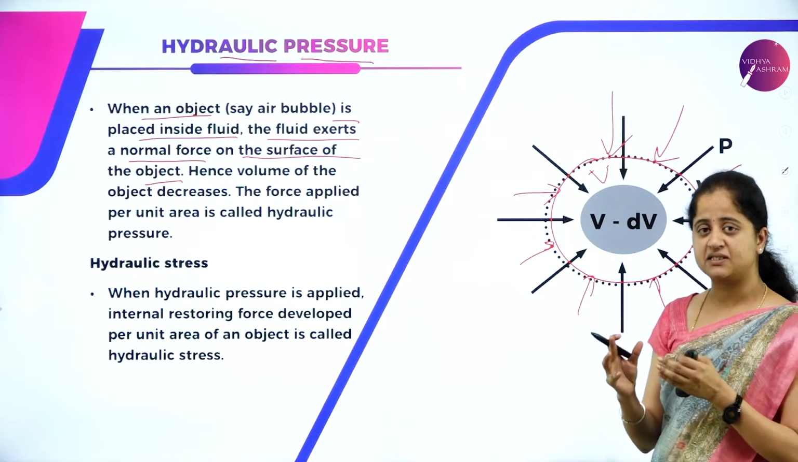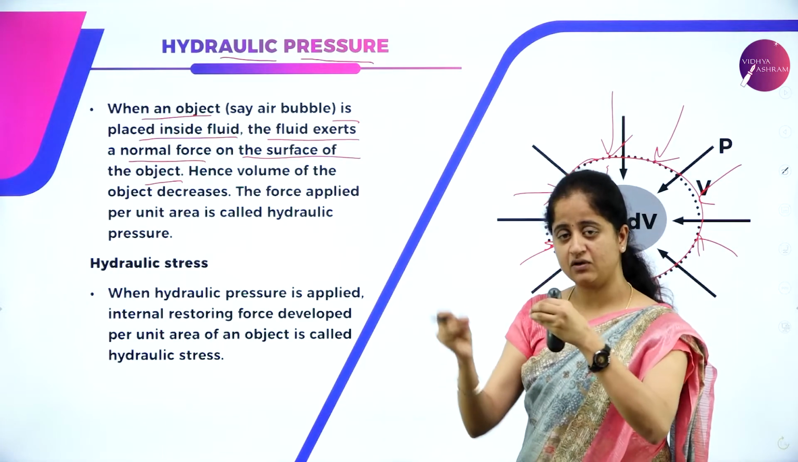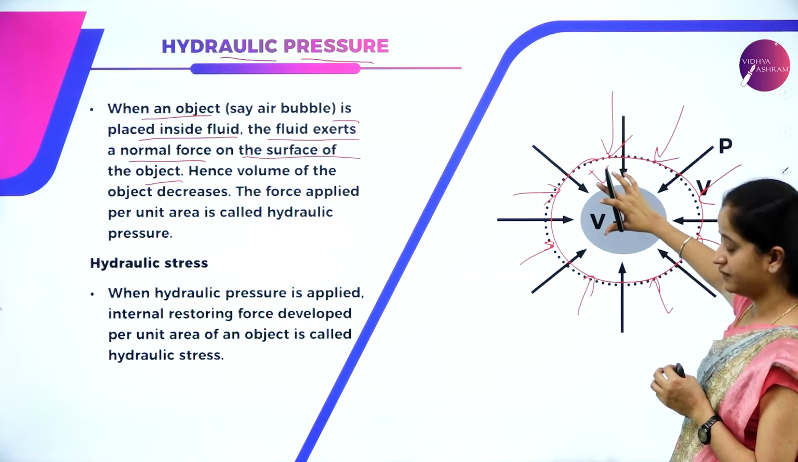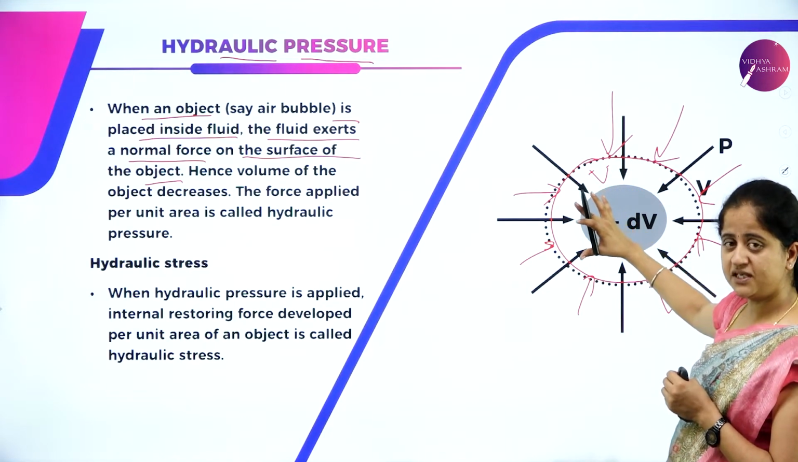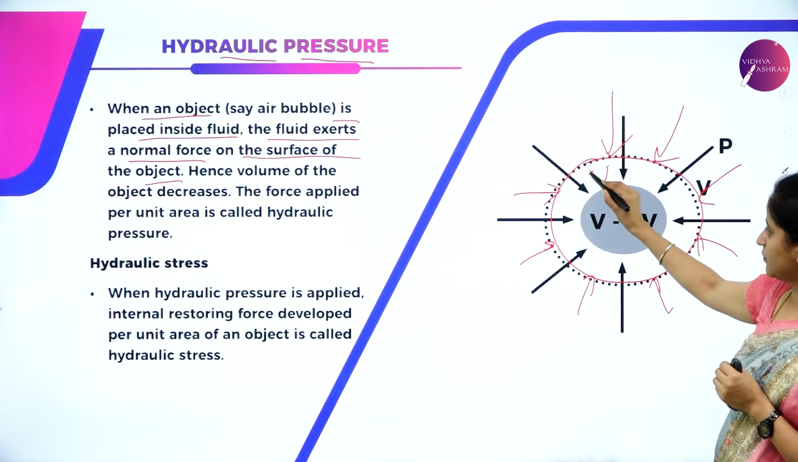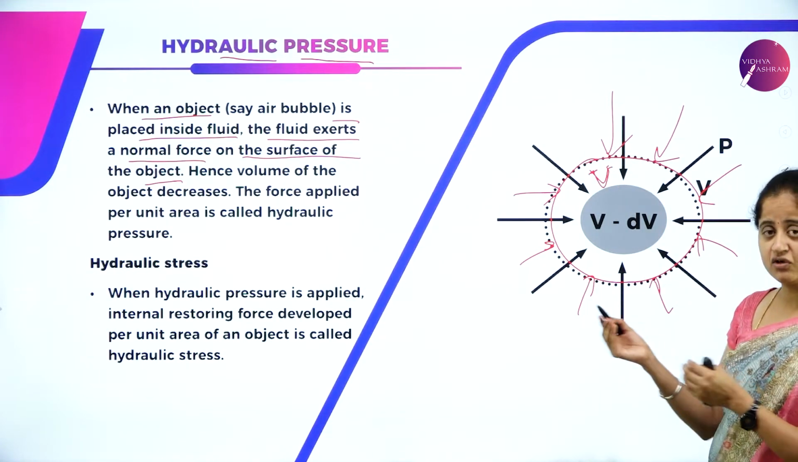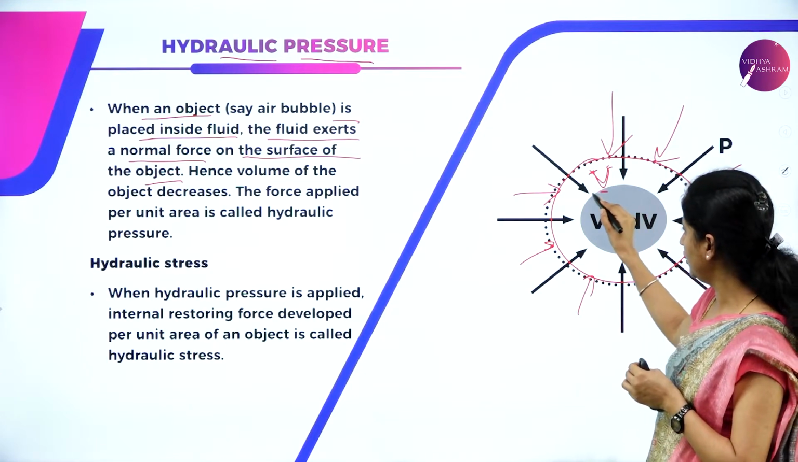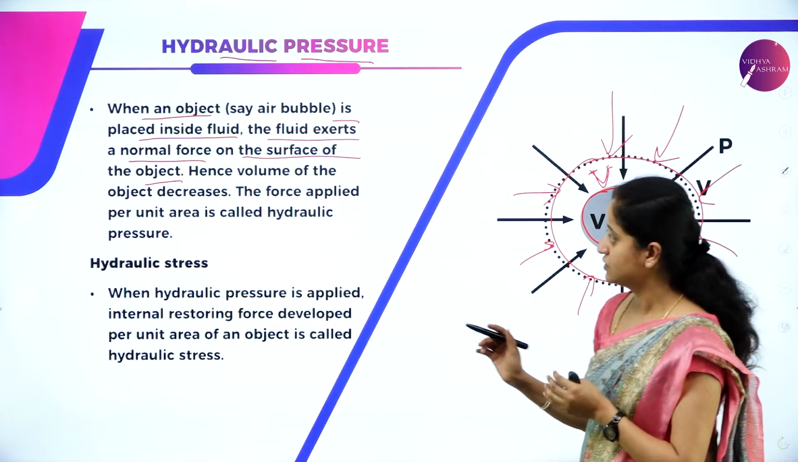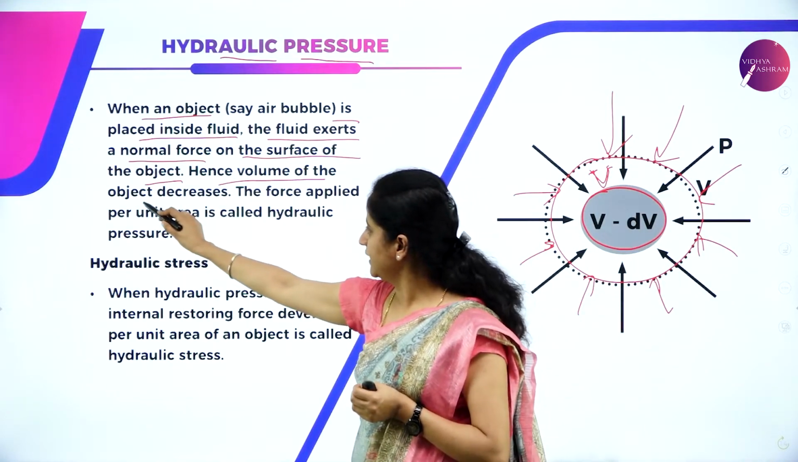So what happens if the fluid is exerting force in all directions? What happens to the object? The object's volume will get decreased. So initially the volume of the object was V, and after the application of deforming forces, the volume becomes V minus dV. It will become less. So the volume of the object decreases.